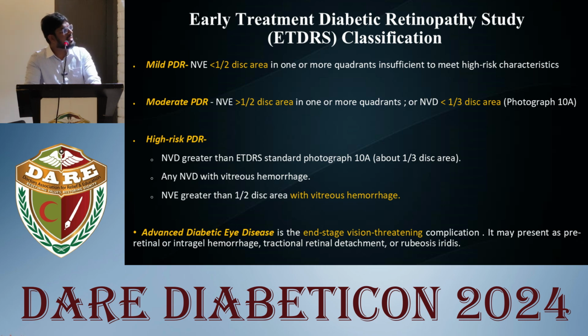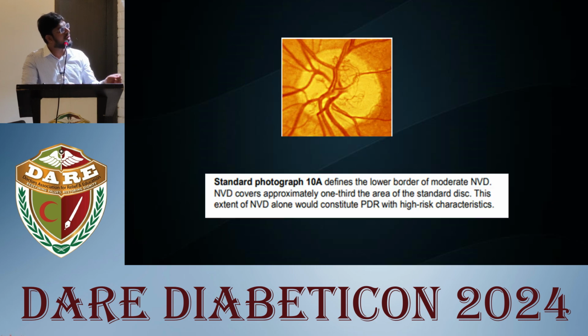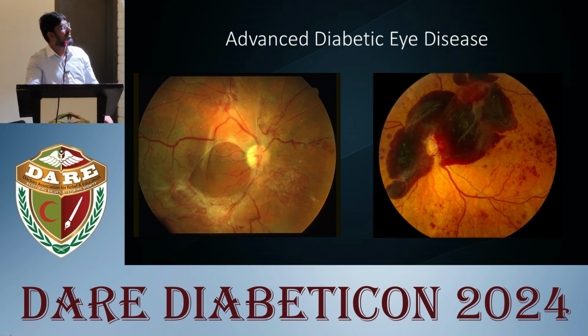And other high risk characteristics are any NVD with vitreous hemorrhage, or neovascularization elsewhere with vitreous hemorrhage, which is considered as high risk PDR. Advanced diabetic eye disease is the end stage, which includes retinal complications like intraocular hemorrhages, tractional retinal detachment, or rubeosis iridis. I'm sorry, I can't point it out. Here in this case, there is a traction retinal detachment involving the macula on the left side of the image, and there is a massive pre-retinal hemorrhage obscuring the fovea.